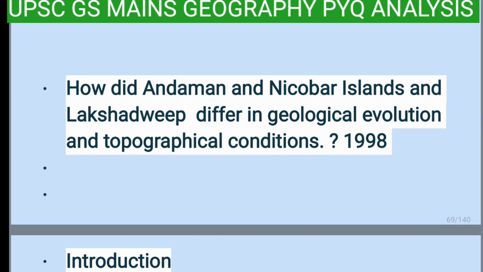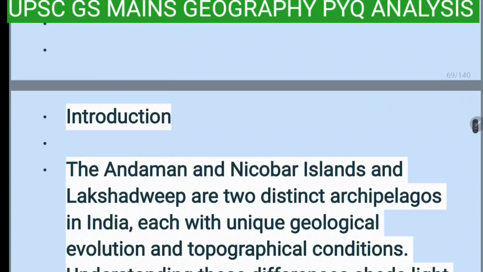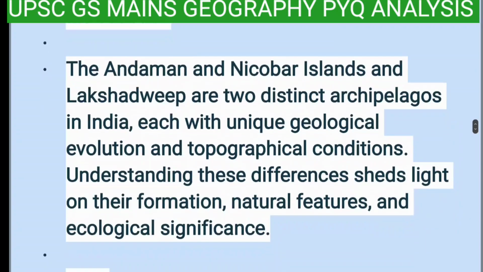Let's see the question. How did Andaman and Nicobar Islands and Lakshadweep differ in geological evolution and topographical condition? It was asked in 1998. And let's see the introduction. In the introduction, the Andaman and Nicobar Islands and Lakshadweep are two distinct archipelagos in India, each with unique geological evolution and topographical conditions. Understanding these differences sheds light on their formation, natural features, and ecological significance.